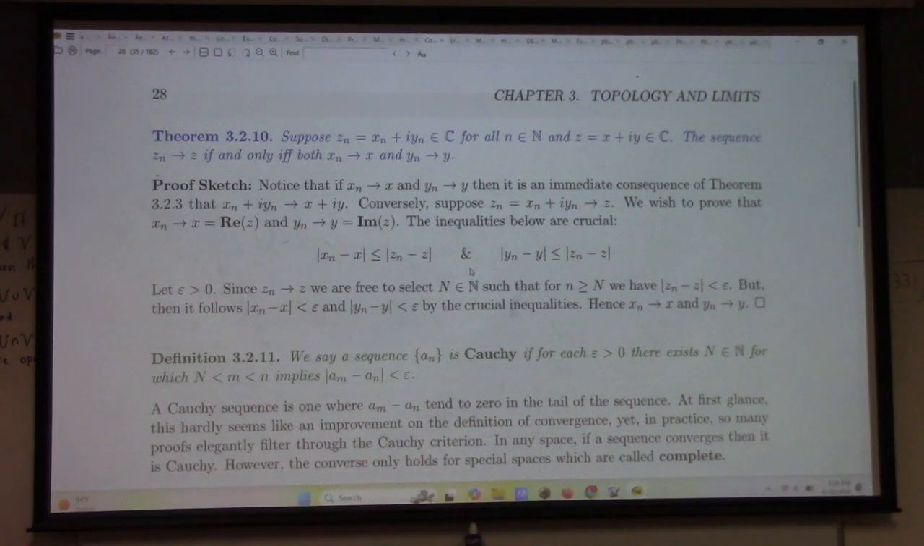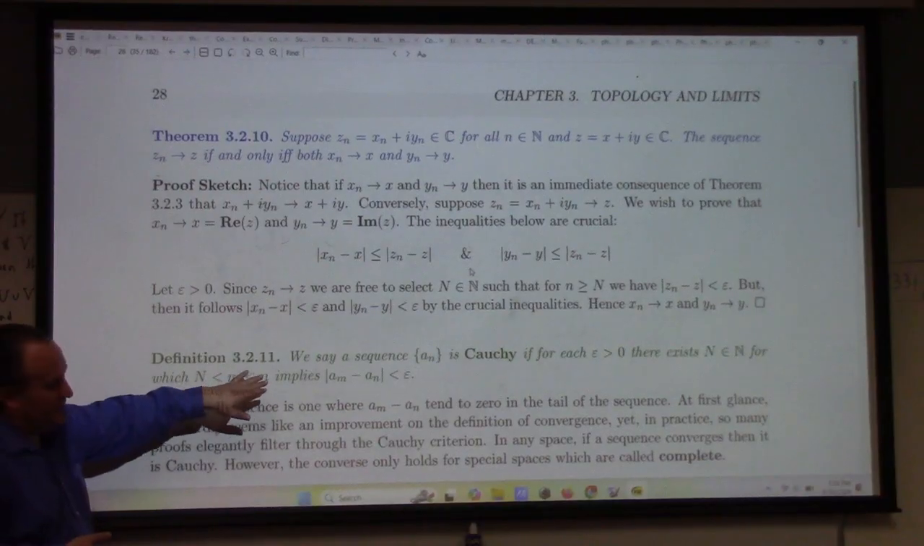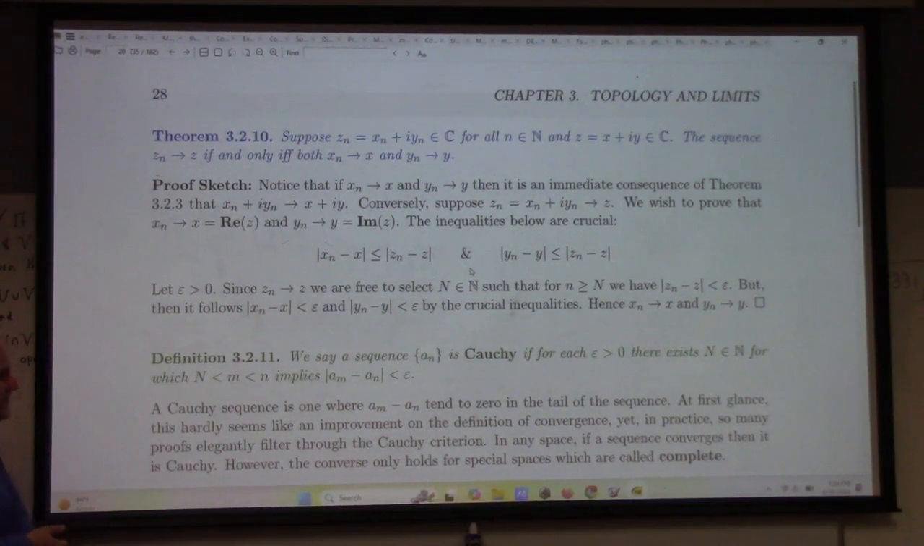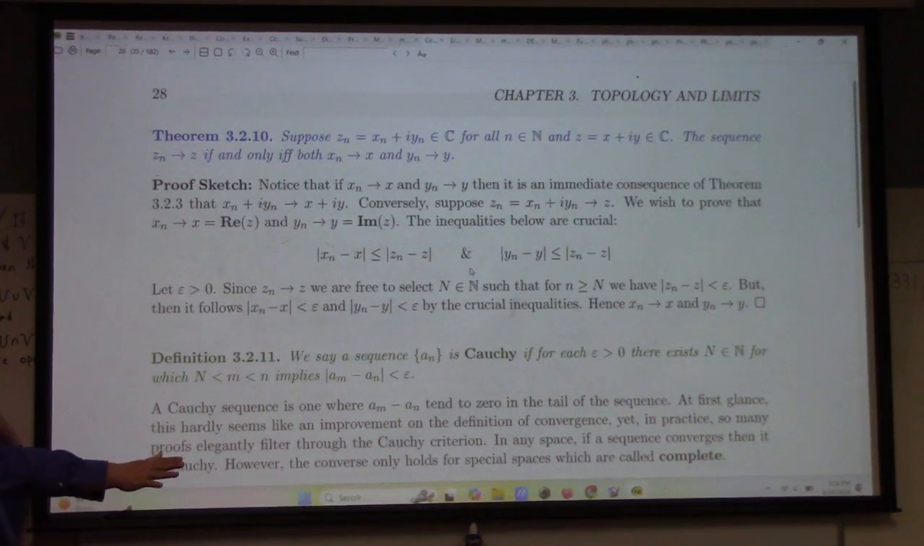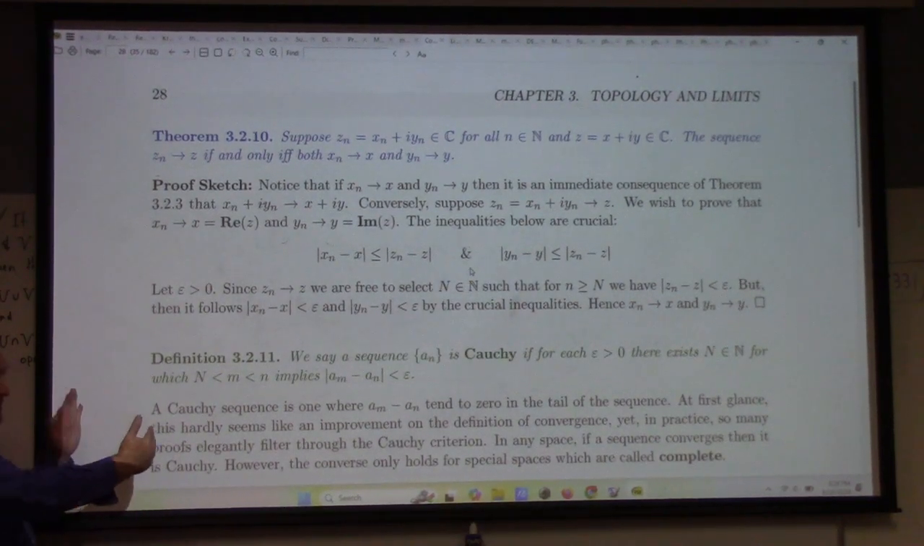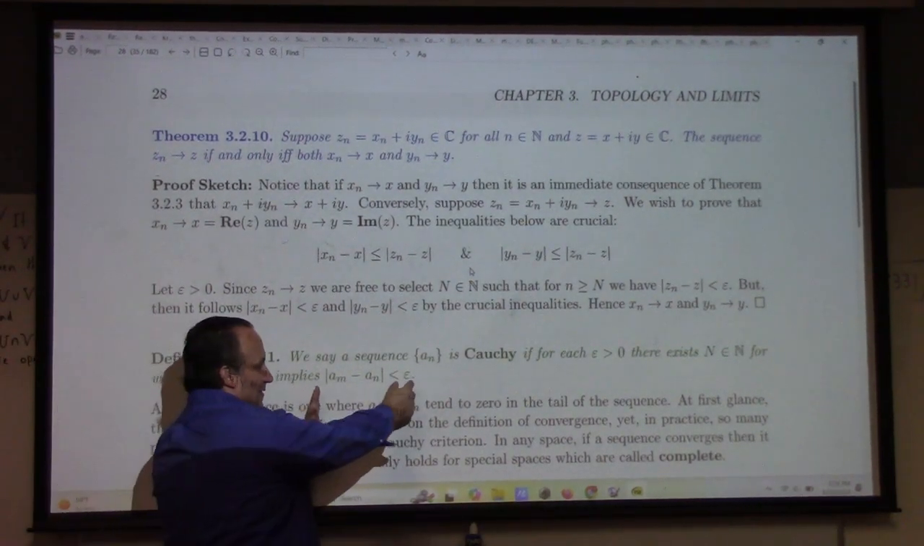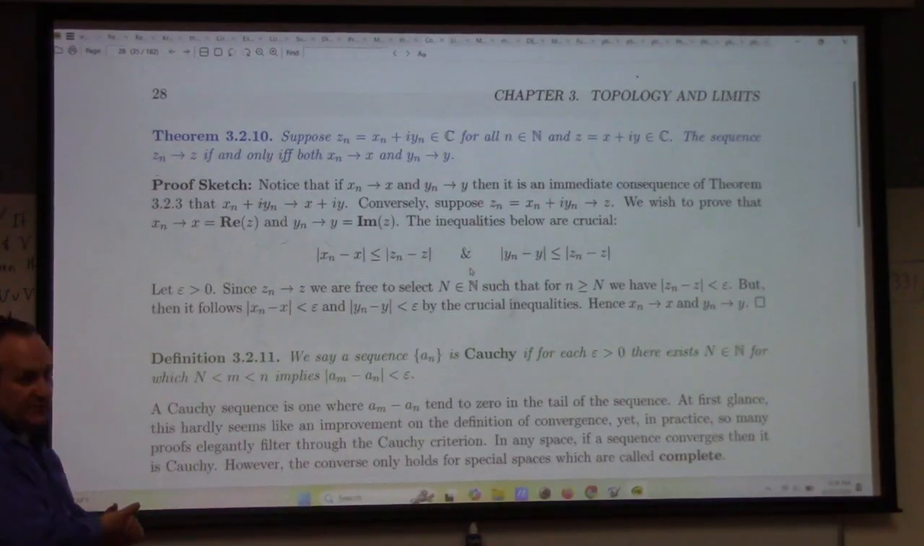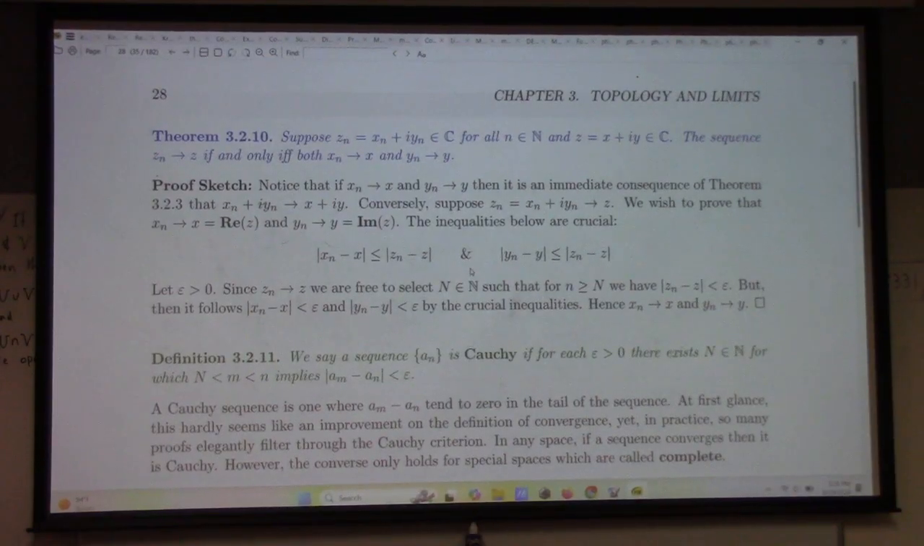A complex sequence converges if and only if the real and the imaginary parts separately converge as real sequences. That's one of the things that's proved right here. Another definition: we say a sequence is Cauchy if, for every epsilon greater than 0, if you go far enough out in the sequence, you can make the difference between elements of the sequence as small as you like. This is a Cauchy sequence.